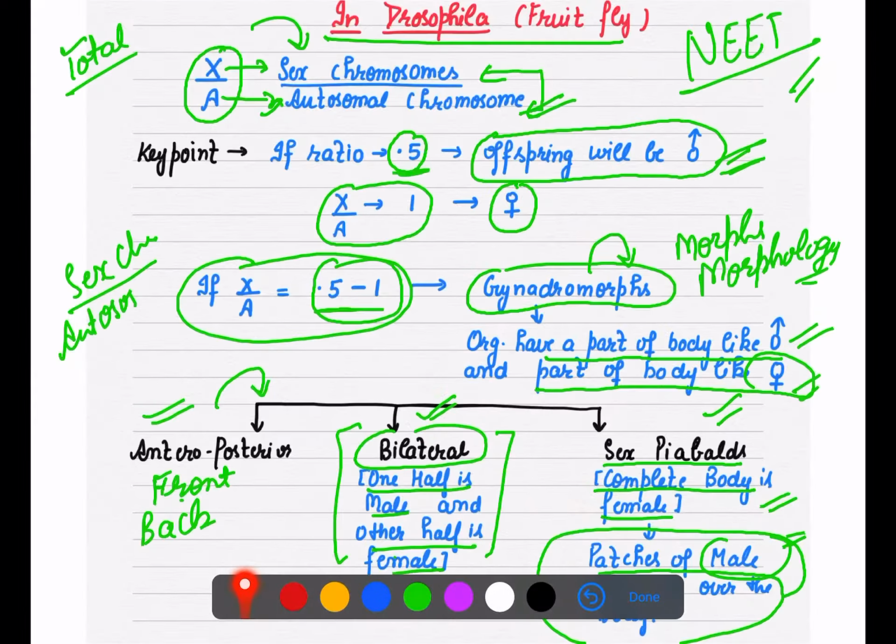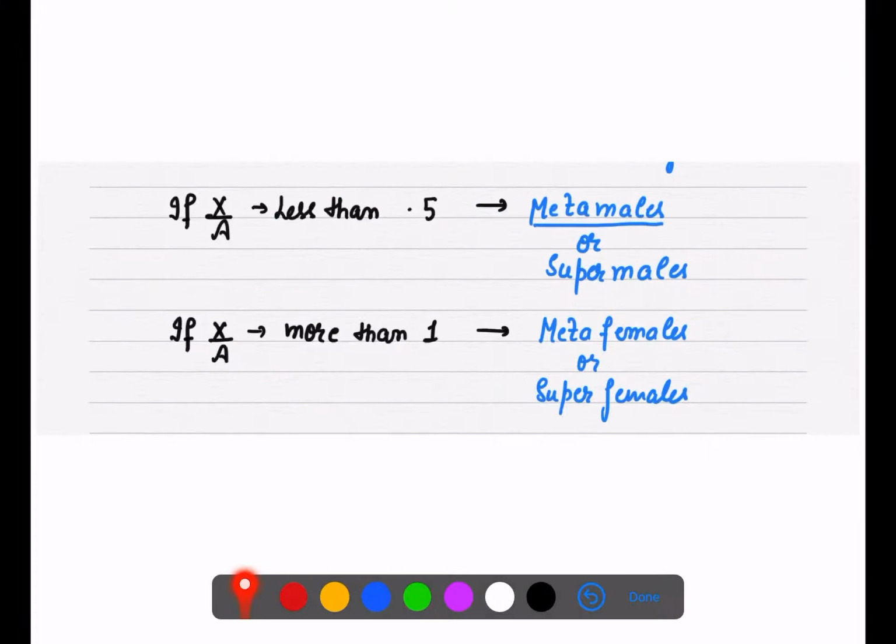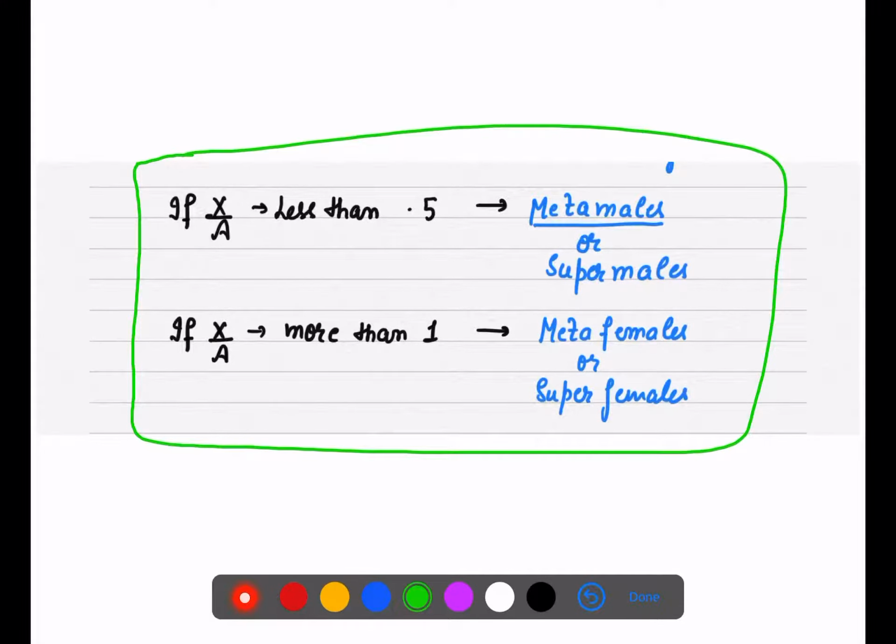Now that was about 0.5 to 1. If we talk about less than 0.5, then those will be meta males, that means they are super males. If it is more than 1, then they will be super females. So these conditions you need to remember. 0.5 से कम तो मेटा मेल्स सुपर मेल्स, 0.5 से ज़्यादा आ जाएगा, that is even more than 1, you can say, then that will be super females.